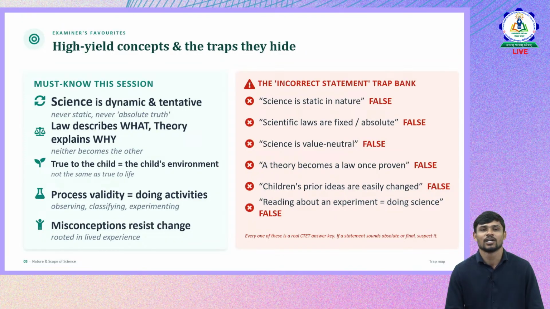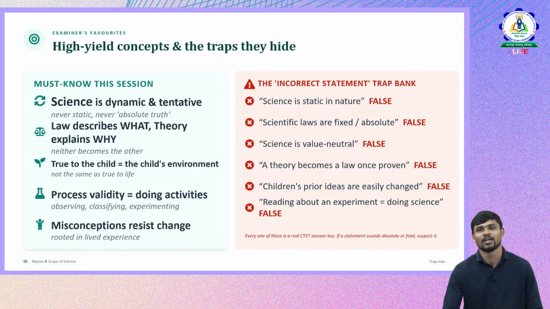Yes, so these are the high-yielding concepts. Before we go for the CTET exam, we must know all these things that we are going to discuss now. Science is dynamic and tentative. Law describes what, theory explains why. True to the child is equal to the child's environment. Don't worry, we are going to discuss all these things in the later stages. I am just quickly revising what I am going to discuss. Then process validity is equal to doing activities. Misconceptions resist change. This is where the major focus was in this topic.